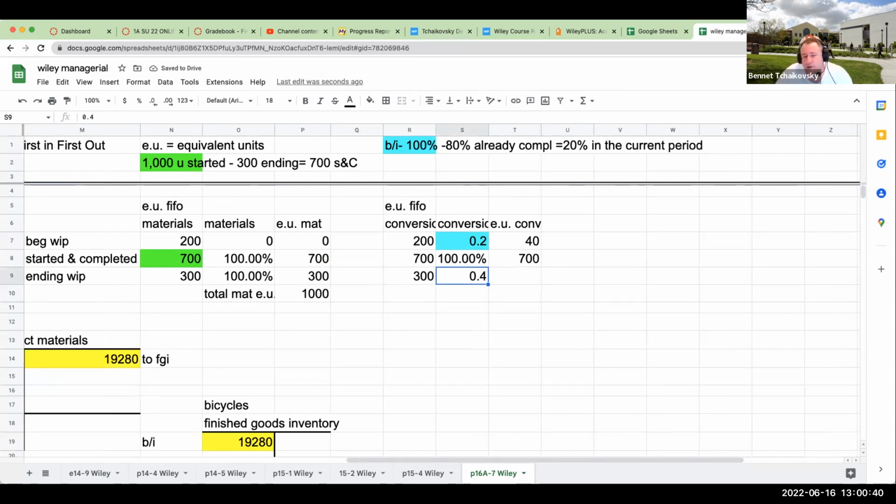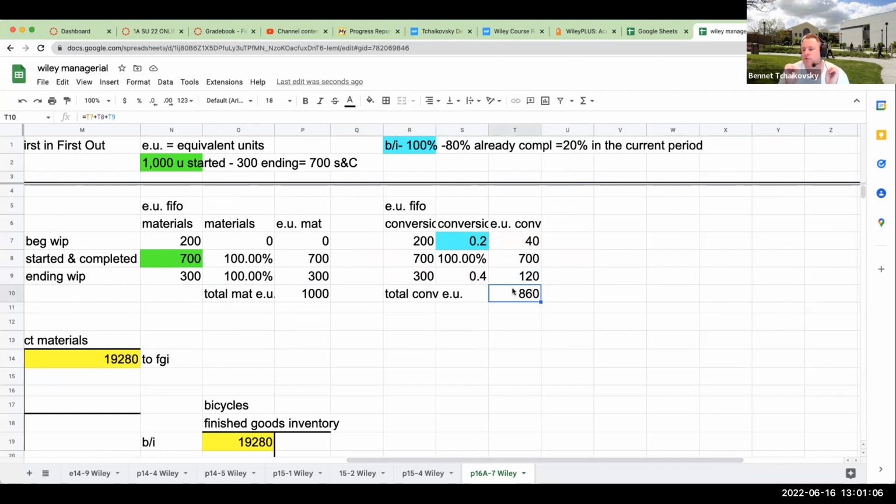Why didn't I use 100%? Because materials are kind of funky. They're adding in those all at the very beginning, so it's going to be at 100%. But this one over here, we're going to be using at 40% because that's how much we did during the period. So now that we look at all of this over here, my total conversion equivalent units is going to be 860. So that's the first part.